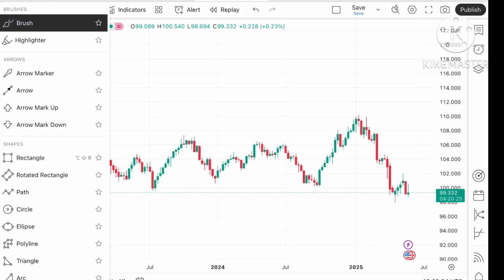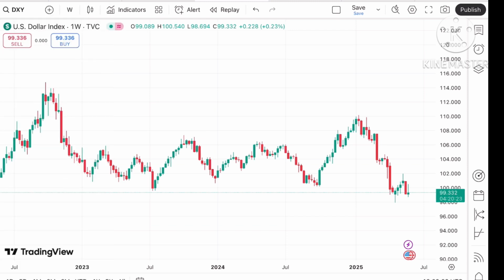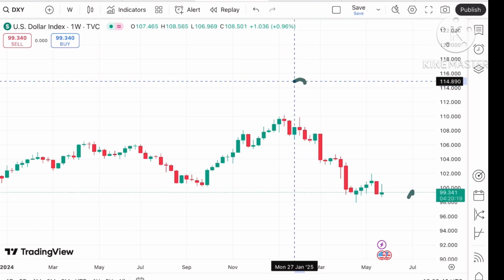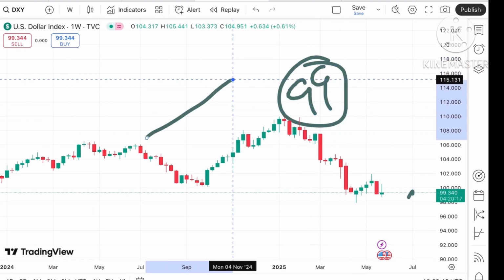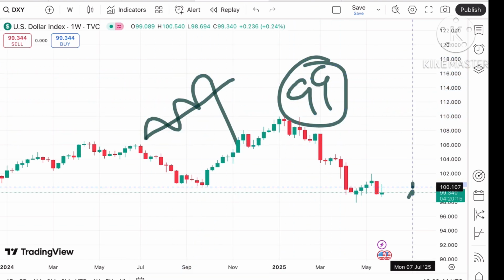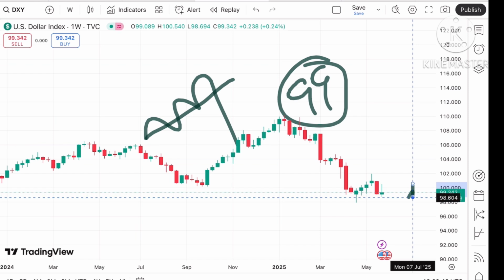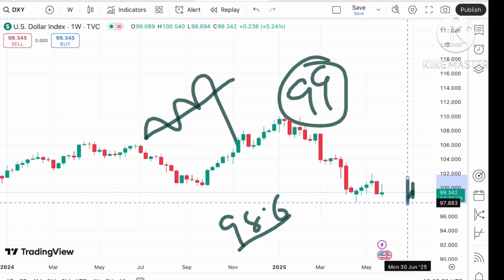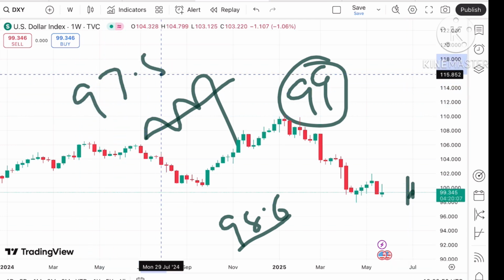We have seen it is forming a green candle. Okay, and chances are high that if it started going below this level, and if it started going below a level of 99, which is already tested, it will go further down and it can touch a level of $98.6. And suppose if it started going below this level, the chance of touching 97.8 will be there.